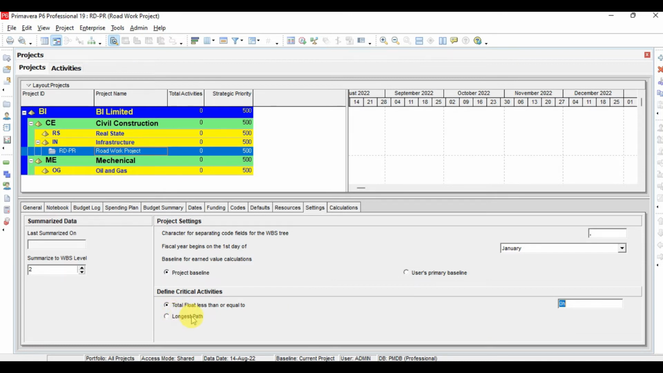Either all the activities which belong to the longest path can be considered as critical activity, or all the activities for which the float is less than 0 hours can be considered as critical activity. This is your choice, which calculation method you want to keep in P6. You can keep this by default from here. So these are some general settings which you can check, but we cannot actually witness them now, because first of all we have to create the work breakdown structure in P6, and then we have to define the activities. After this, these options we will discuss step by step.